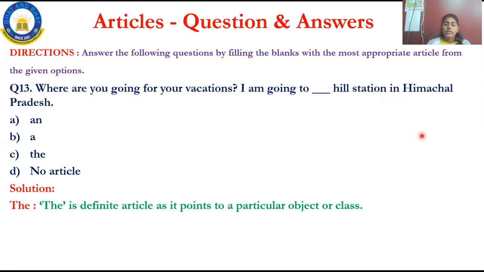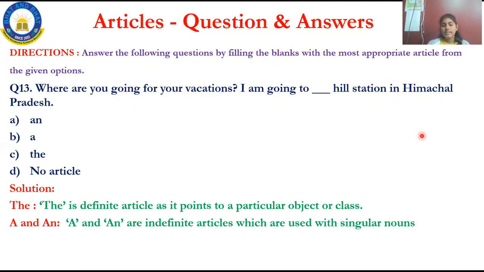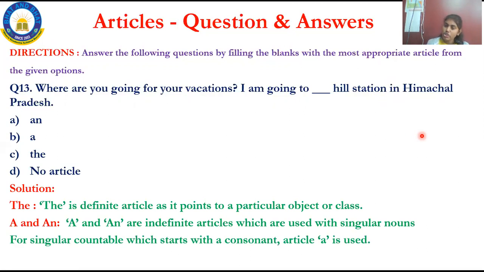Solution. The is a definite article as it points out a particular object or a class. And A and an are indefinite articles, which are used for singular nouns. From the start of the session, I keep on telling: keep in mind, for a singular countable noun which starts with a consonant, the article A is used. I have explained the usage of the articles well. A and an are the indefinite articles.